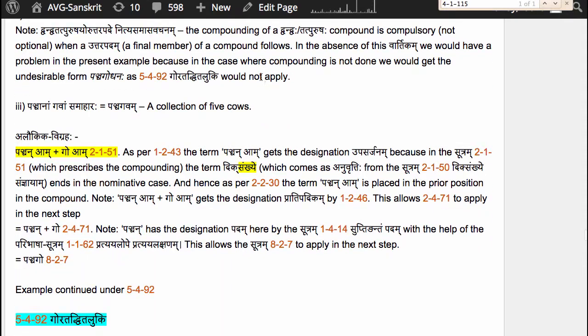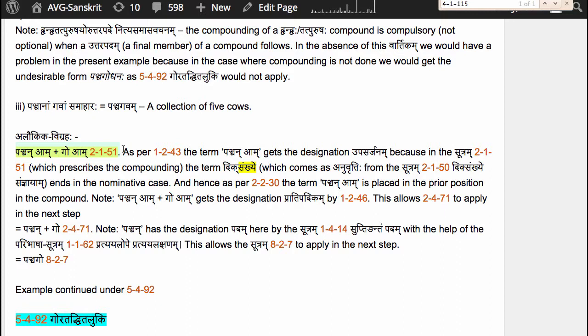Example here is Panchanang Gavam Samaharaha equals Panchagavam, collection of 5 cows. Compounding is allowed here because the compound denotes a Samaharaha, an aggregate, a collection. Steps are quite straightforward. The Alaukika Vigraha is Panchan Am plus Go Am, compounding prescribed by the Sutram 2.1.51 Taditarthottarapada Samaharecha.